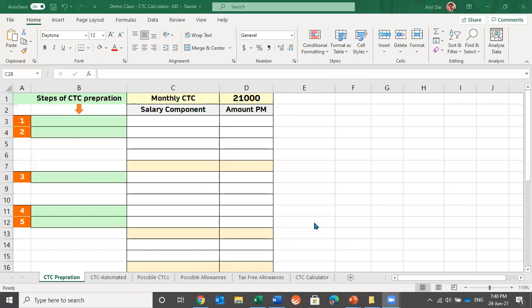No, so the Excel is not visible. Now I hope it is visible, and we have lifted the restriction of mic. You all can unmute yourself and you can speak.